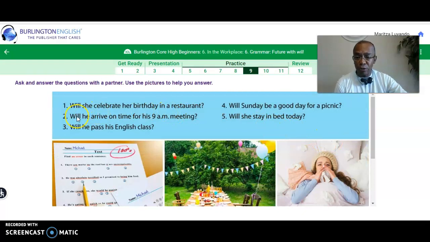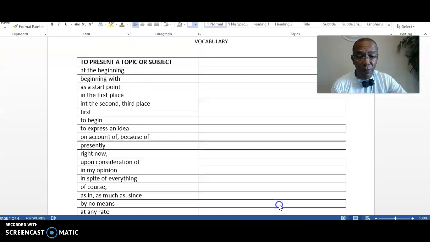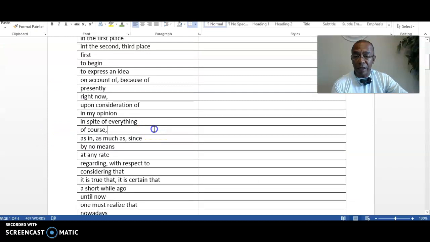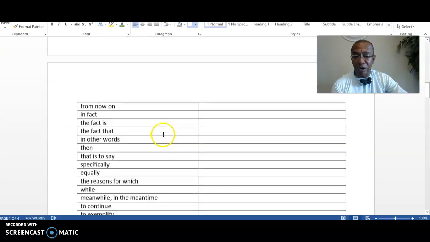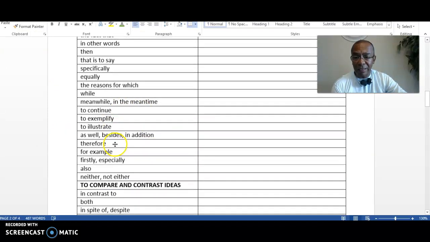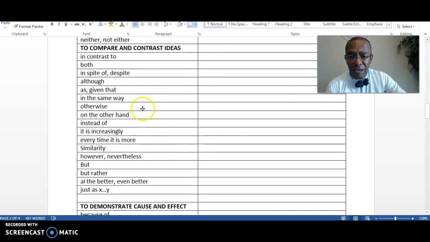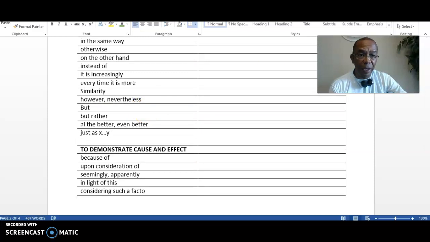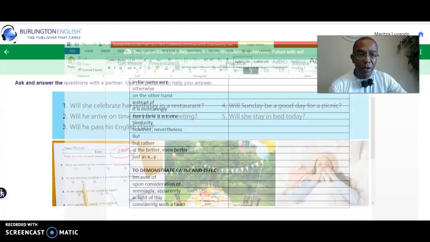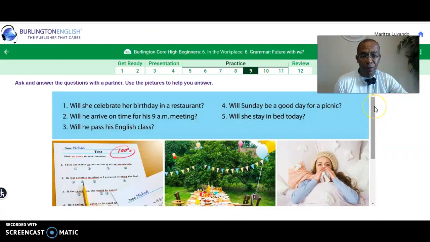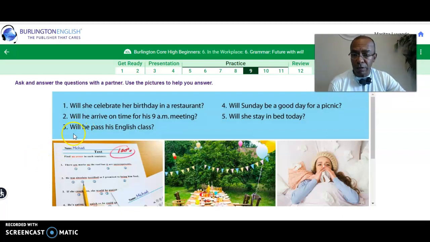Again, I used the question to begin my answer. I also utilized one of these words. Remember those words that we've been covering, one of those very important words such as according to. Remember this one? In fact, to continue, to exemplify, to compare and contrast. You can use any of these words to elaborate and to make your sentence and your answer more elaborate. Next, go to the next question.